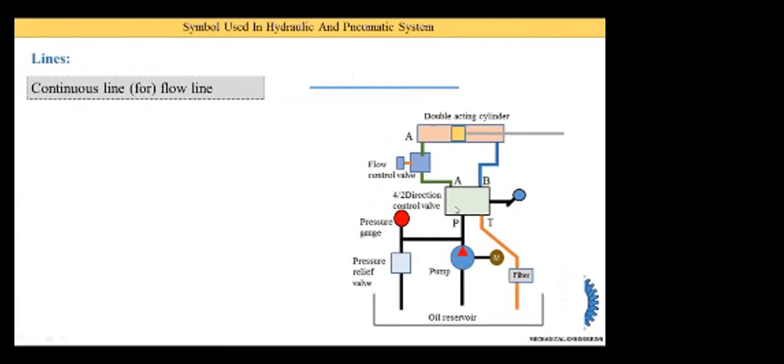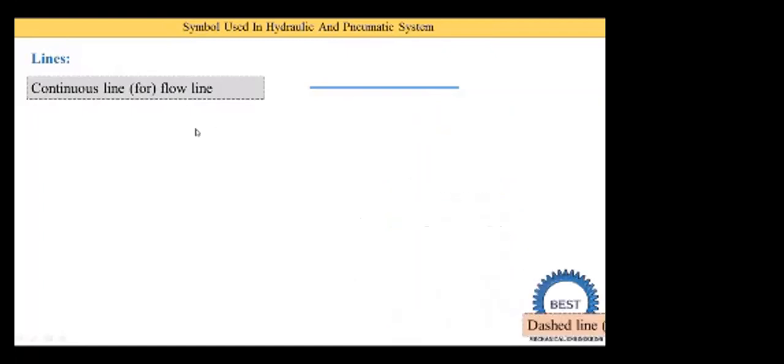Now here you see various continuous lines are drawn. These continuous lines indicate the flow lines. So oil goes from the oil reservoir through the supply to the pump through this pipe. Oil is flowing, that's why we draw continuous lines to indicate the flow lines.